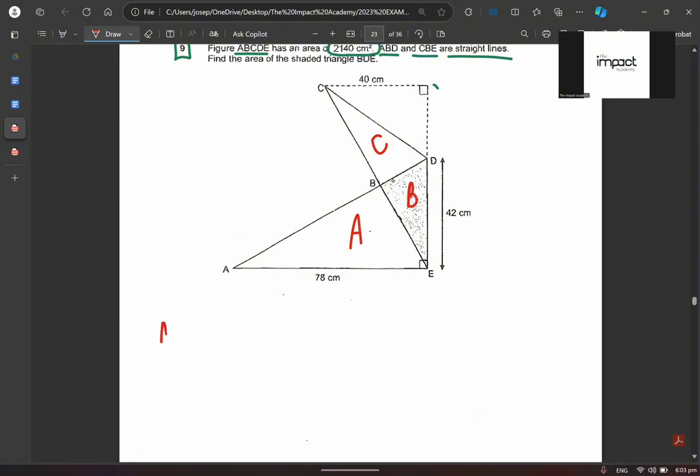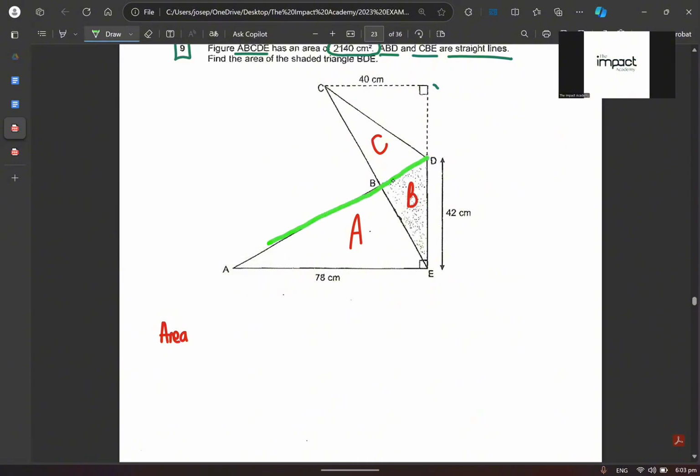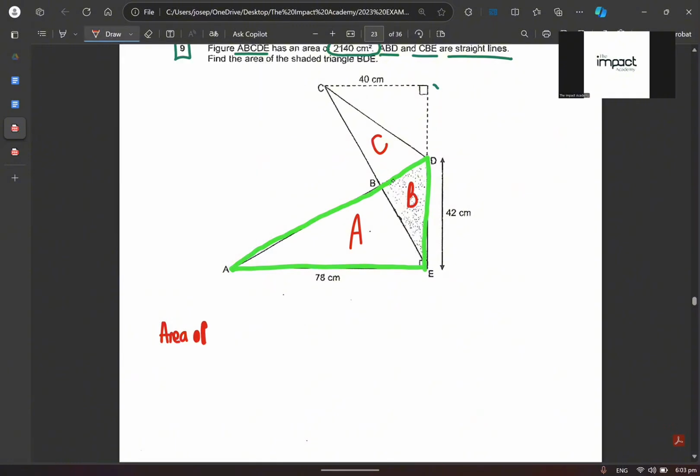Now, shall we do it together? Let's find the area of what I said just now. Maybe I will just highlight for you to see. I'm going to find the area of this triangle first. Can you all see this triangle? All right, how do I find the area of this triangle? The area of this triangle is called triangle ADE. Can you understand?